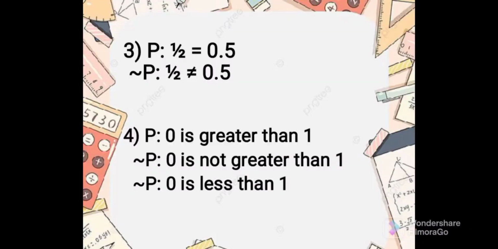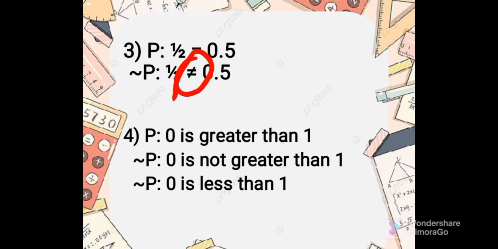For number 3, the problem is 1/2 equals 0.5. The negation transformation is: 1/2 is not equal to 0.5. This symbol is called "not equal".